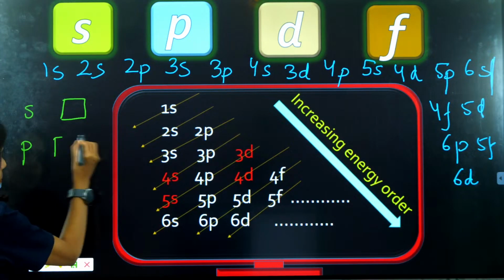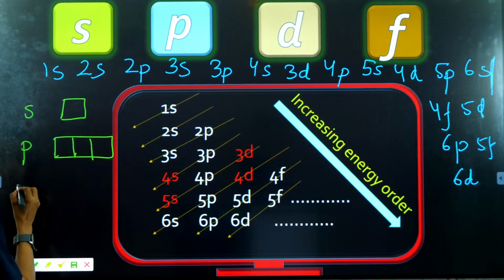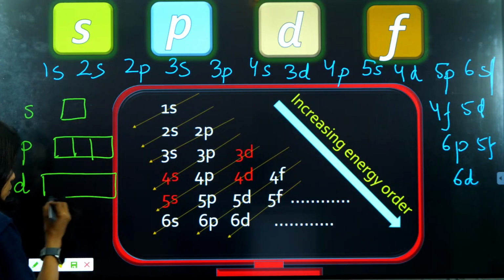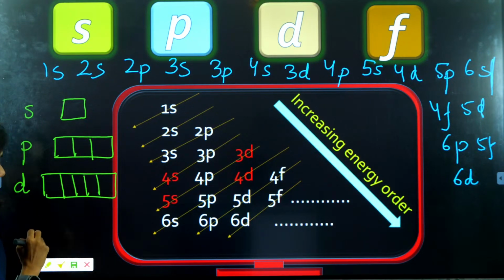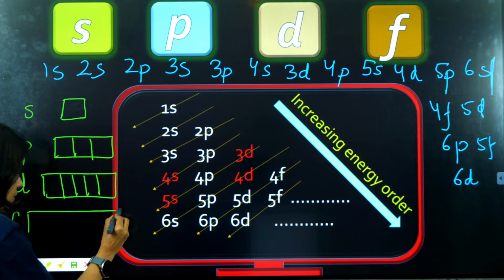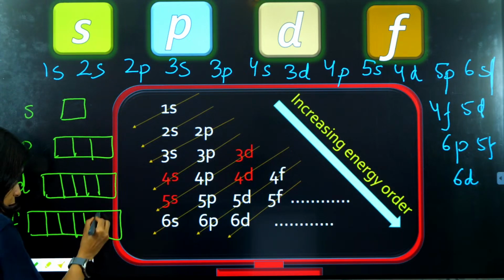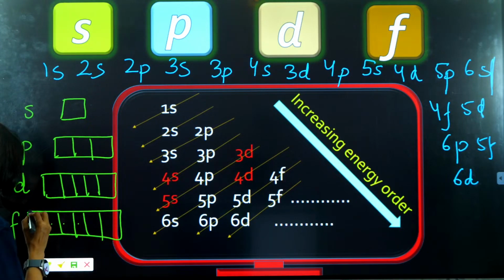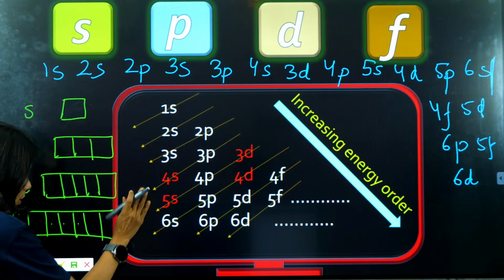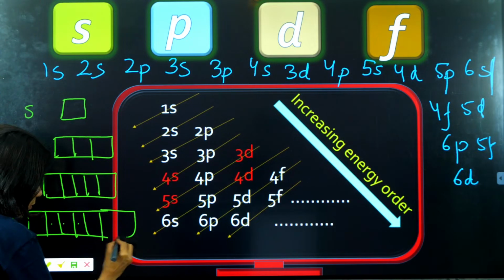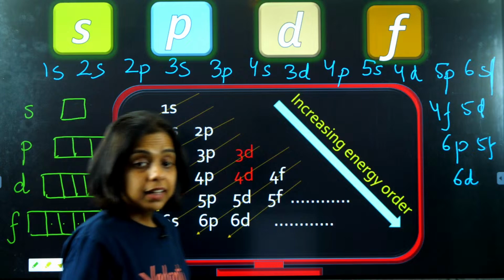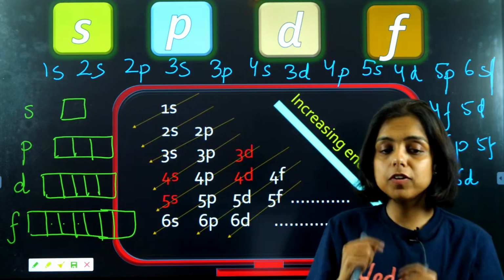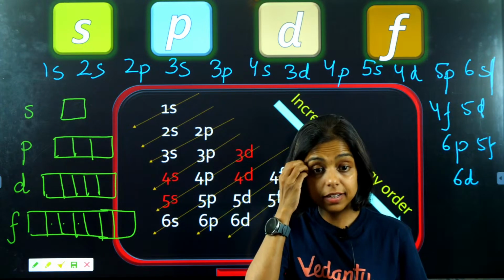In any shell the p subshell has 3 orbitals. The d subshell has 5 orbitals. The f subshell will have 7 orbitals. And in each orbital we can fill a maximum of 2 electrons, guys. Got it?